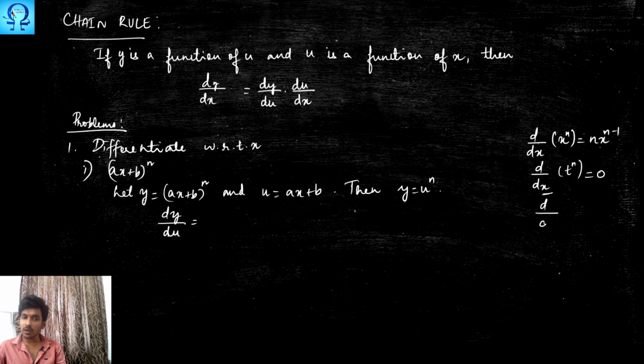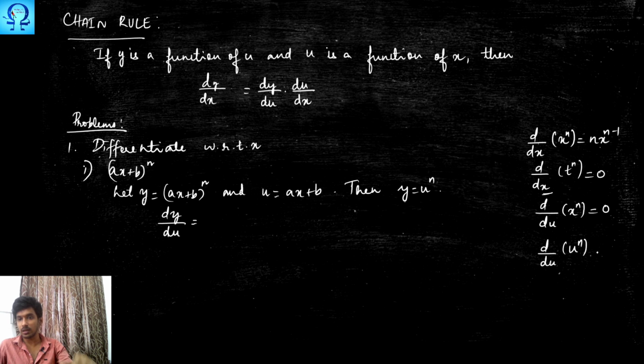Okay, if you have d/du of x^n, in the sense here also you are differentiating with respect to u, but you are given some other alphabet here, hence it is treated as a constant and hence you will get 0. If you have d/du of u^n, then in the place of x we have u.